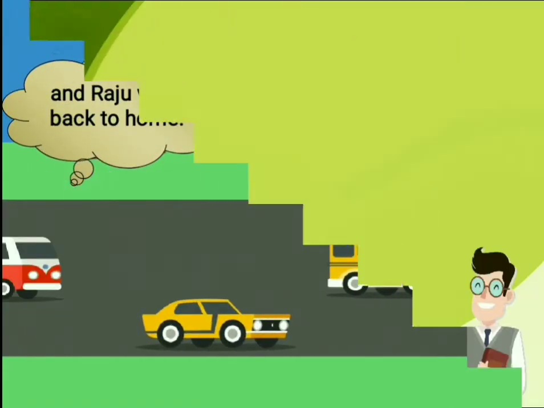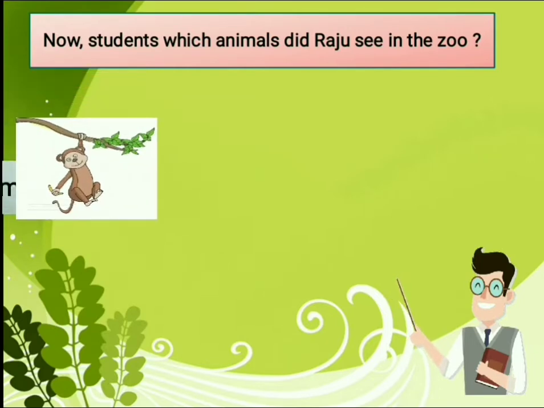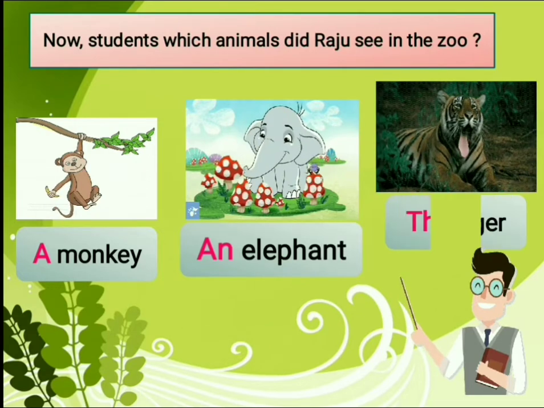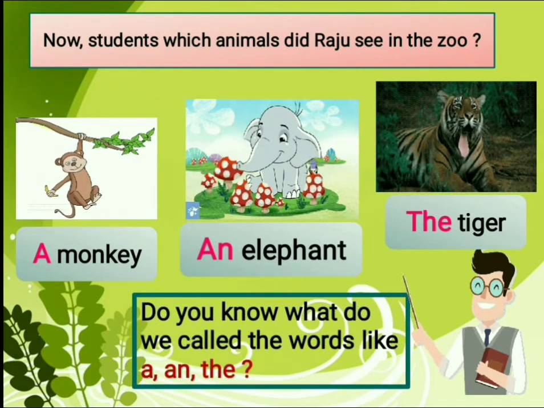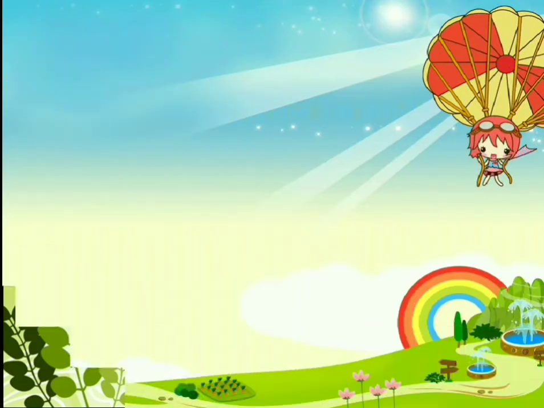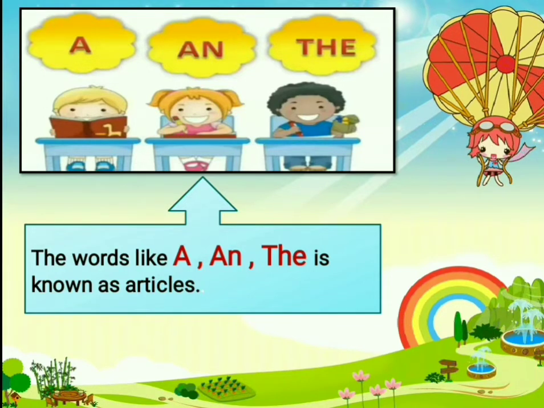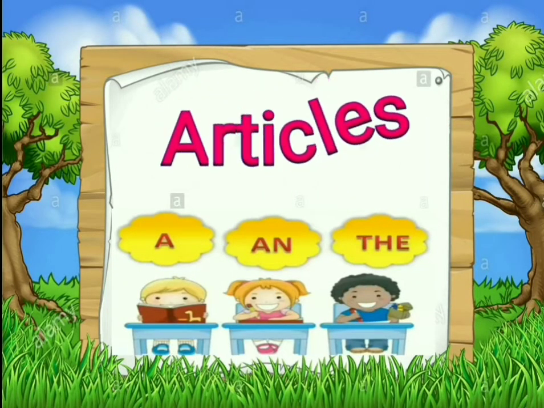Now students, will you tell me which animals did Raju see in the zoo? Correct. A monkey, an elephant, and the tiger. Students, do you know what we call the words like a and the? So, the words like a and the are known as articles. So students, today we are going to learn about articles.